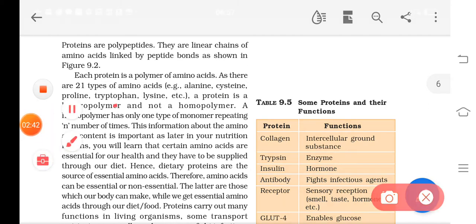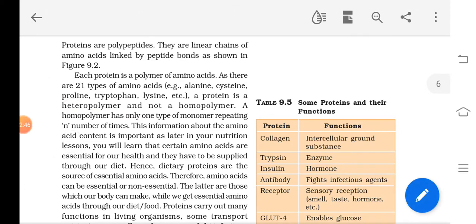Heteropolymer means they are made up of more than one kind of monomer. Monomer means the units which make up the polymer. As there are 21 types of amino acids, protein is an example of a heteropolymer.